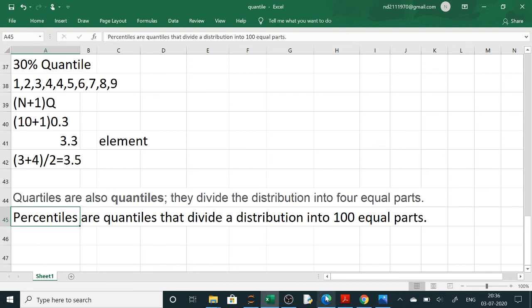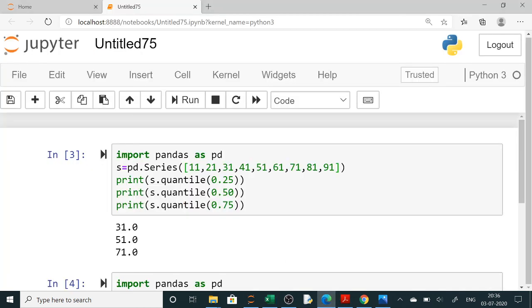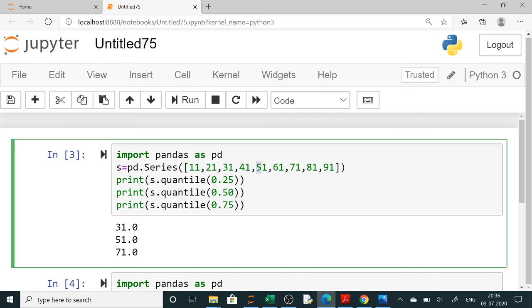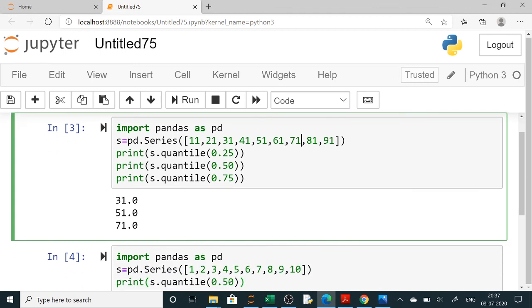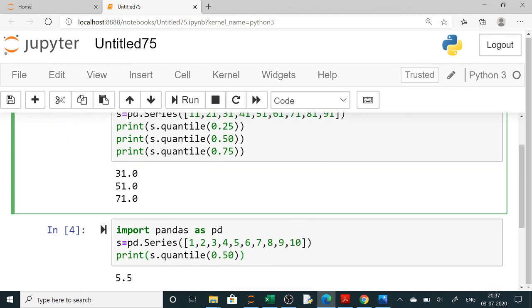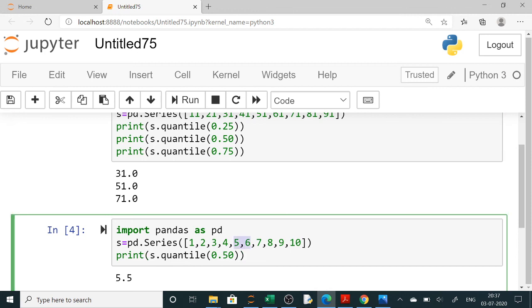Now you see the programs. You can simply import pandas as pd, then create a series. And for quantile, if they ask you 0.25, 25% means here 9 elements are there, the middle one is this one, and this one is your 25%. So the answer will be 31, median will be 51, and third quartile will be 71. So it is directly calculated. But if two values are there, like when even numbers are there, you have to calculate the average.